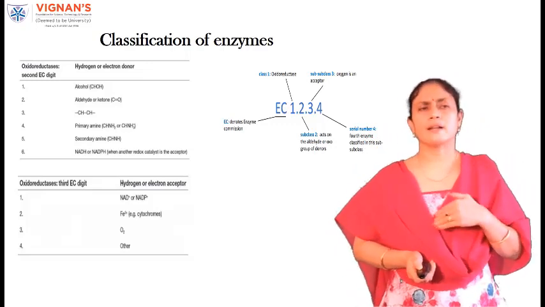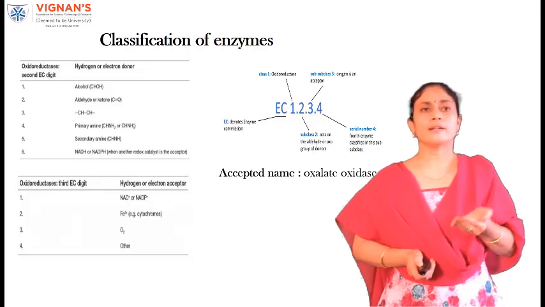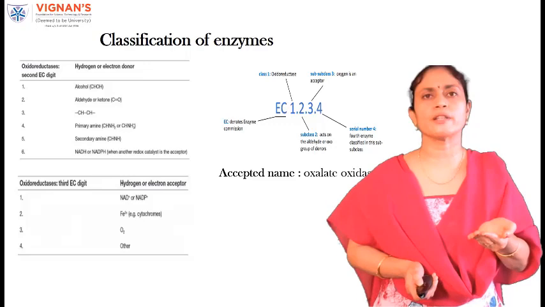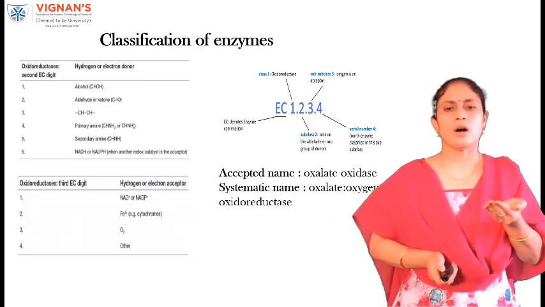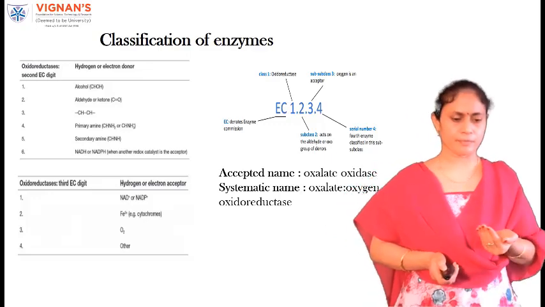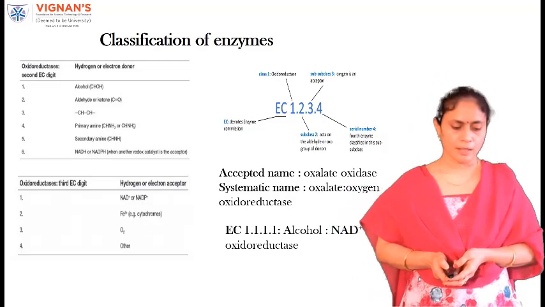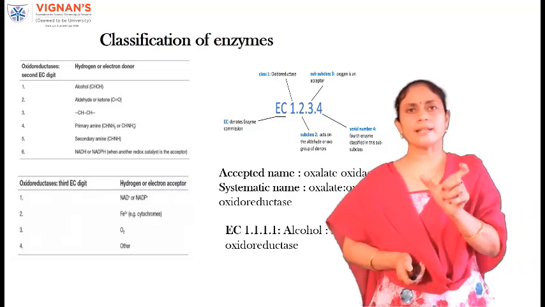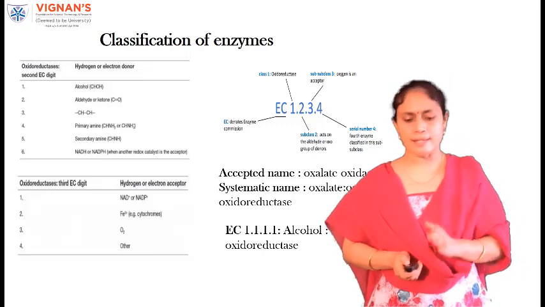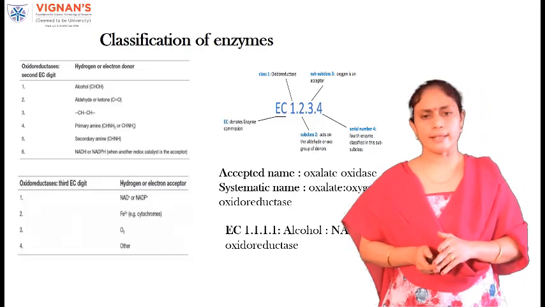Let me explain with another example. What is the name of the enzyme with EC 1.2.3.4? It's oxalate, oxygen oxidoreductase. Now, if you take another example, EC 1.1.1.1, this represents alcohol, NAD plus oxidoreductase.